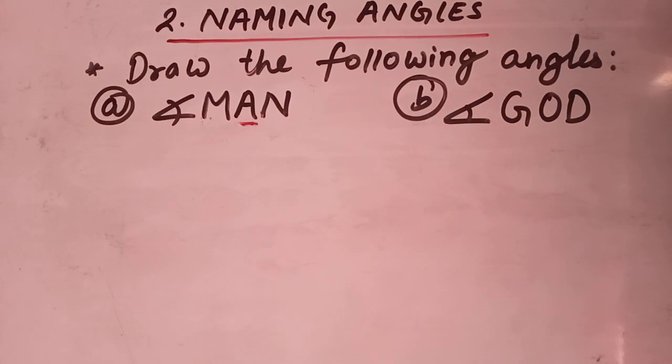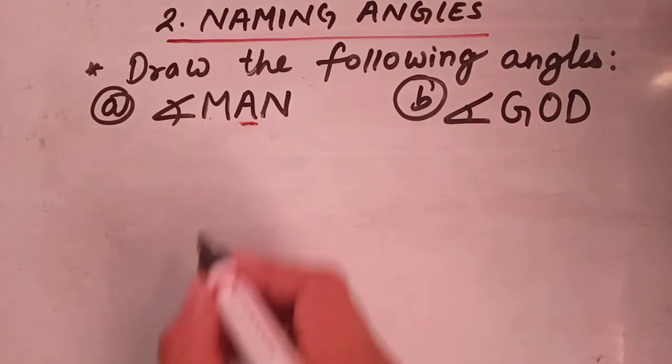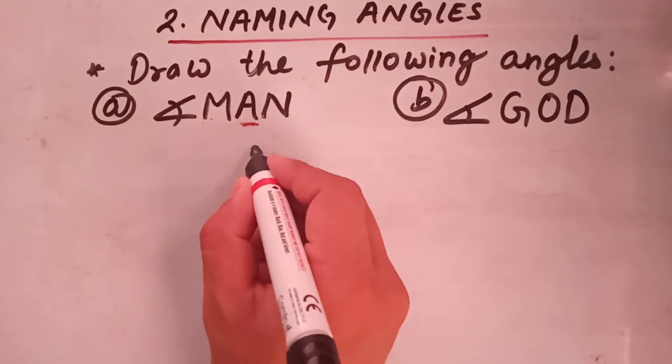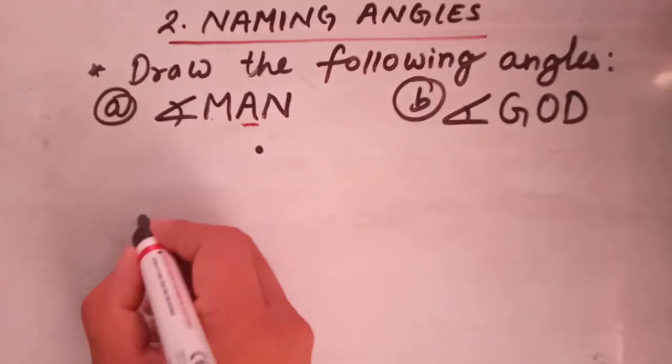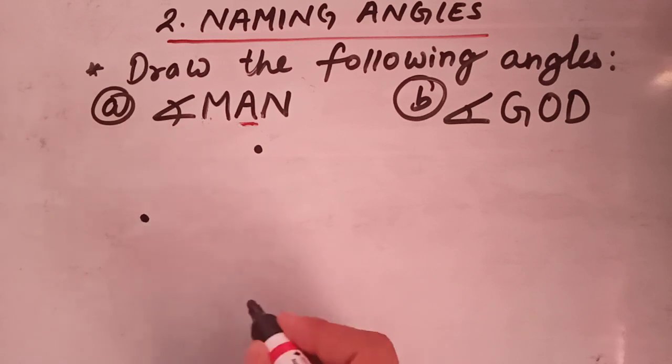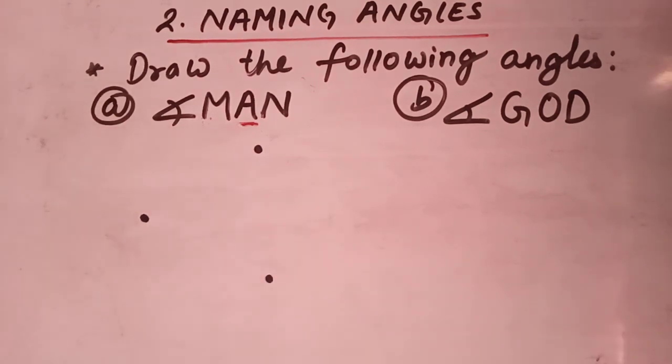So students, now while drawing the angle, your vertex should be A. Let's start drawing the angle. While drawing the angle, let's mark 3 points, 1, 2, 3.